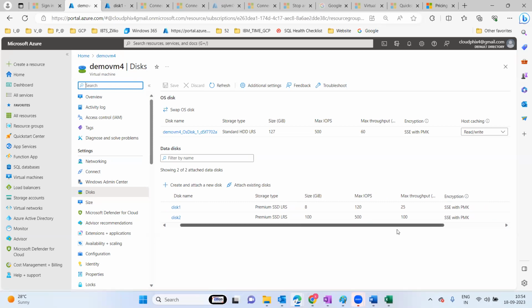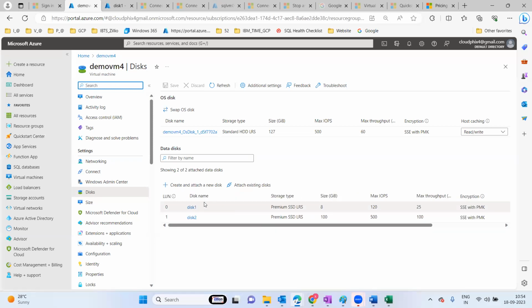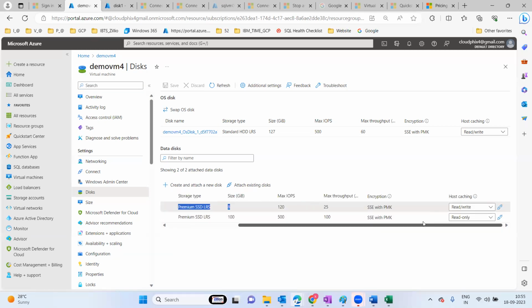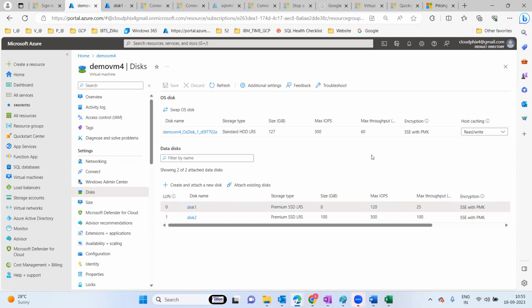My thought here is that I added one disk during the deployment and after the deployment I have added another. Sometimes the customer adds a disk only for some R&D purpose, and after that R&D or troubleshooting, you can dismount or disable it. Did you get my point? I got your point, sir.